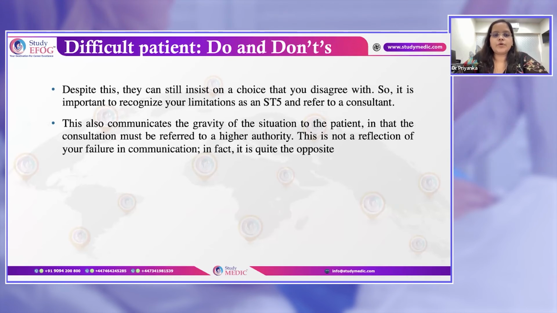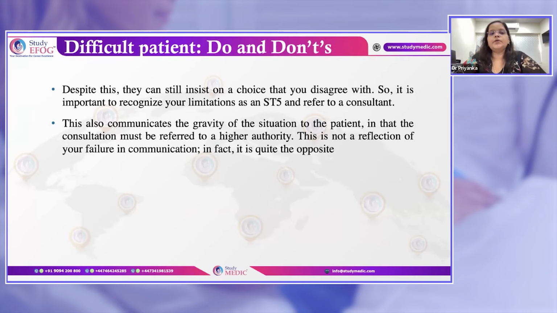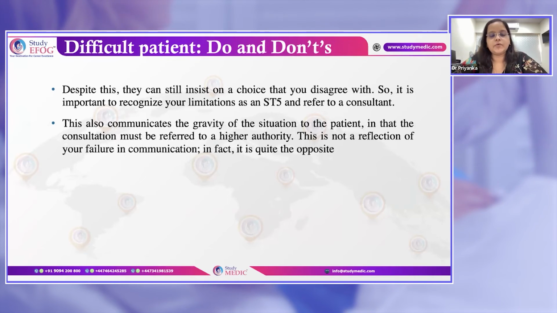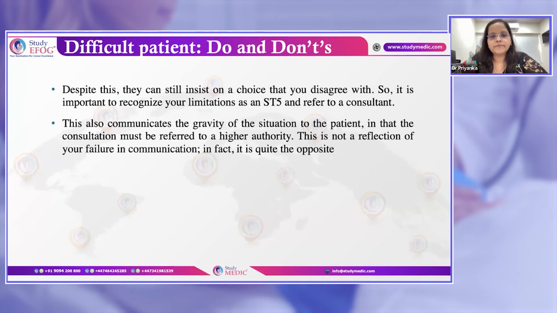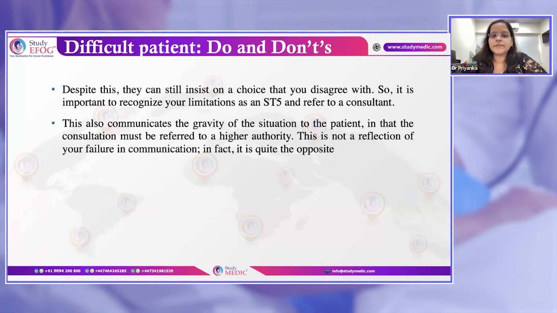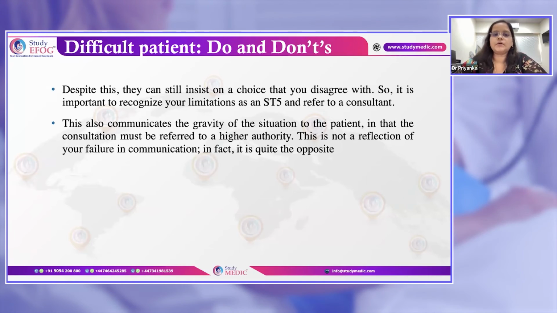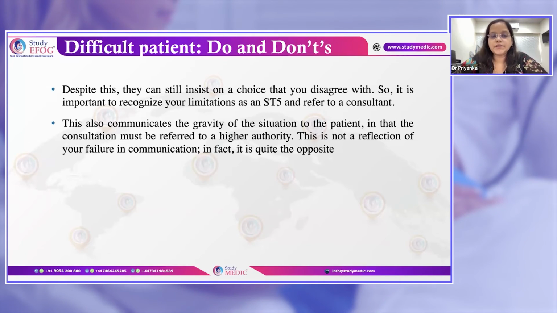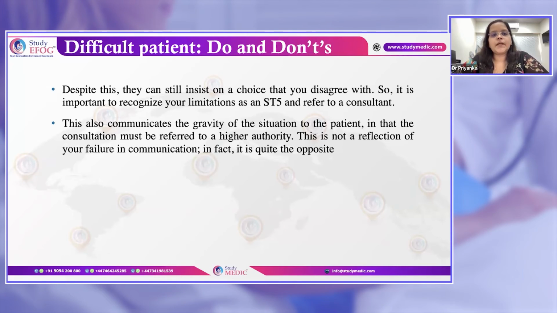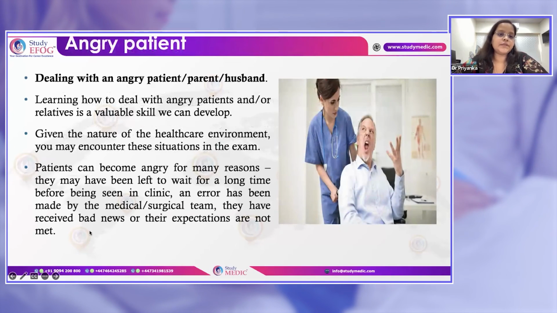In this case, you know the limitations of an ST5, and here you can refer them to a consultant meeting. You can talk to them and tell them that if they insist on the same plan, you can arrange a meeting with the consultant, who is the best person to decide regarding the patient's plan. So you can refer the patient to the consultant if he or she is not agreeing.